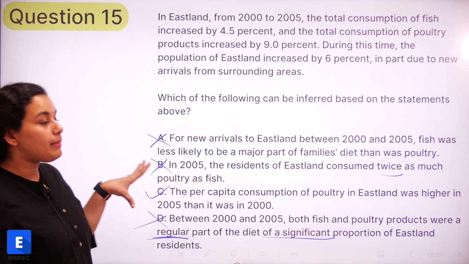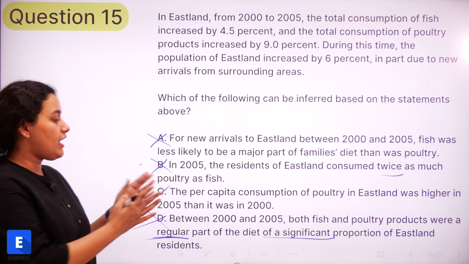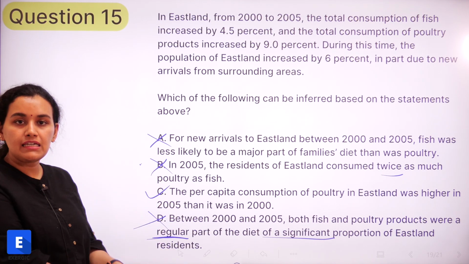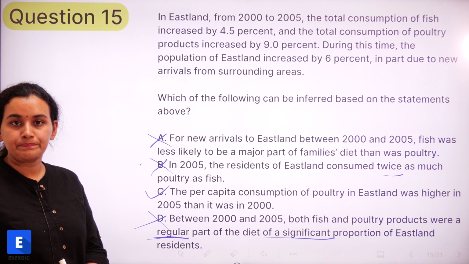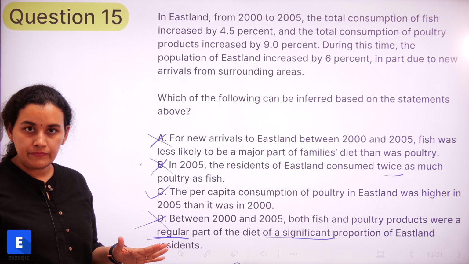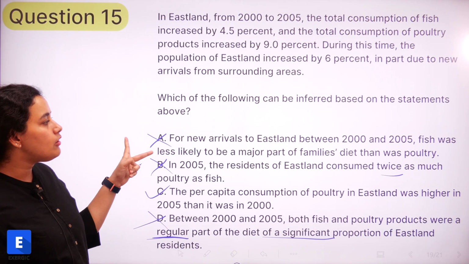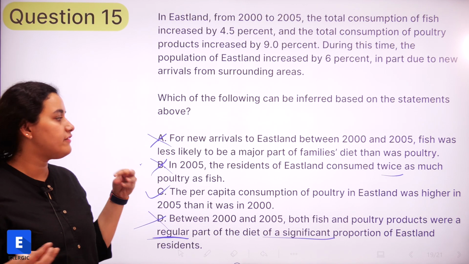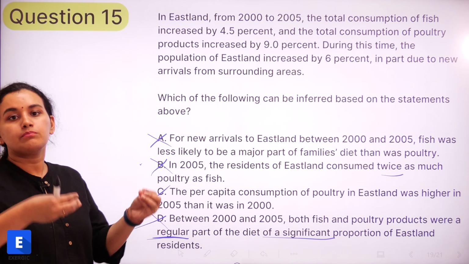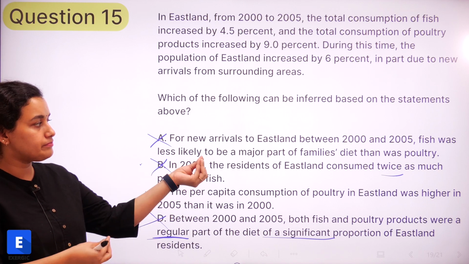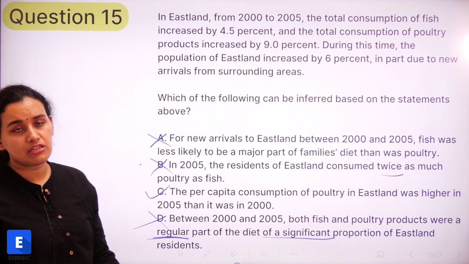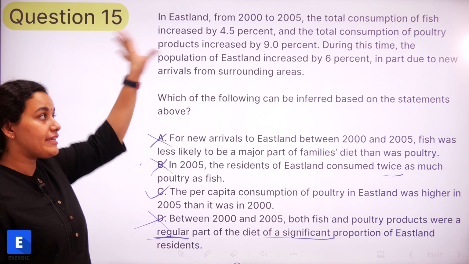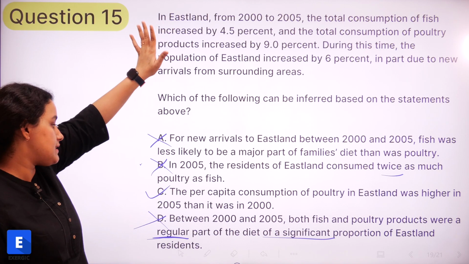So again, by the method of elimination, we have arrived at option number C as the correct option or the required answer, right? A does not follow because we cannot conclude whether fish was less popular or less likely to be a major part of the diet than poultry based on the information given in the passage.